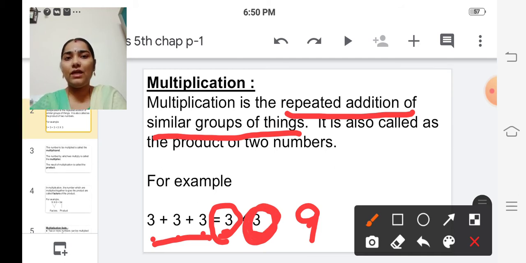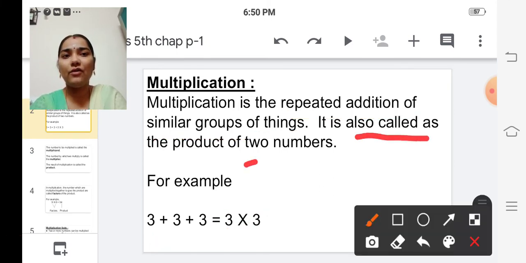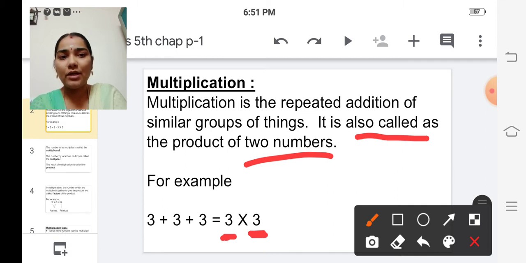So instead of adding the number 3 times, we multiply 3 into 3. It is also called the product of two numbers. Product is nothing but multiplication. It is a repeated addition of similar groups of things, so it is the same number.